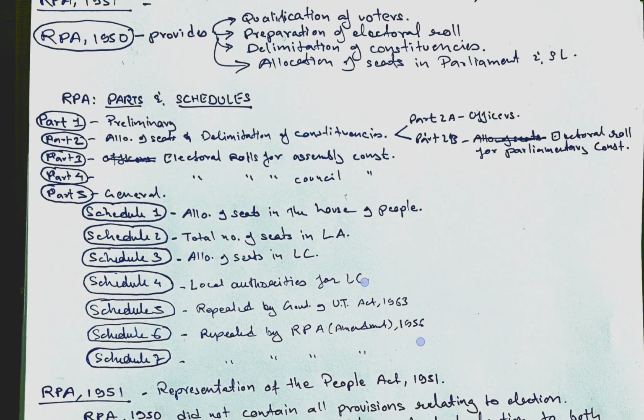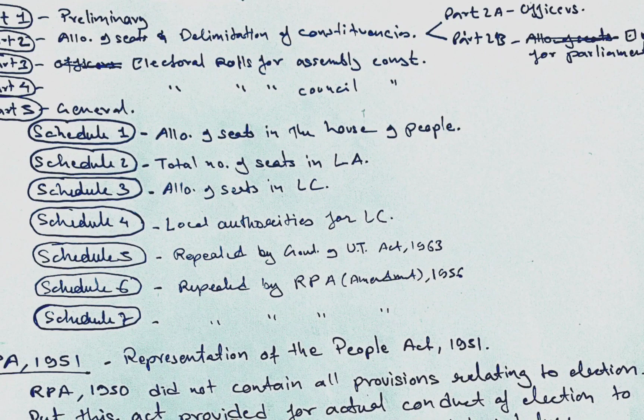Moving ahead with the various schedules. Schedule 1 consists of allocation of seats in the House of the People. Schedule 2, the total number of seats in the state legislative assembly. Schedule 3 is allocation of seats in the legislative council. Schedule 4, local authorities used for the purpose of the election for the legislative council. Schedule 5 was repealed by the Government of Union Territories Act of 1963. Schedule 6 was repealed by the Representation of the People (Amendment) Act of 1956, and the seventh schedule was repealed by the same act.